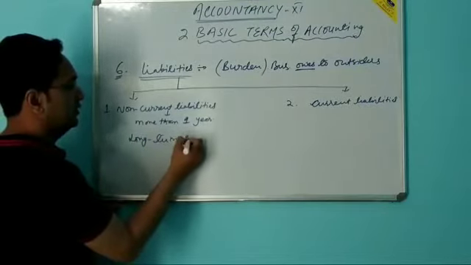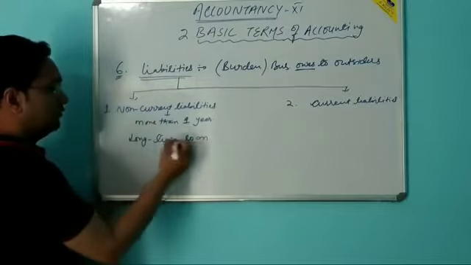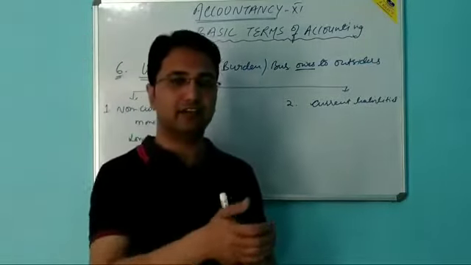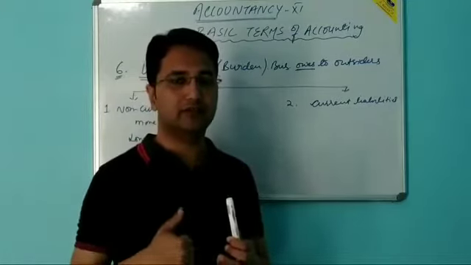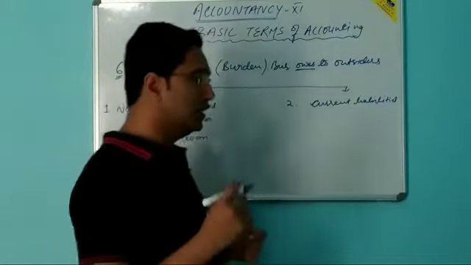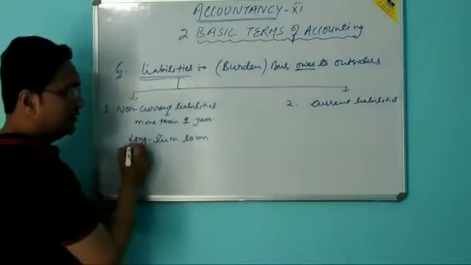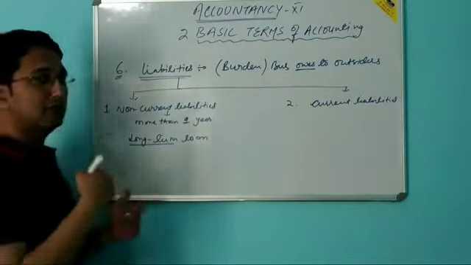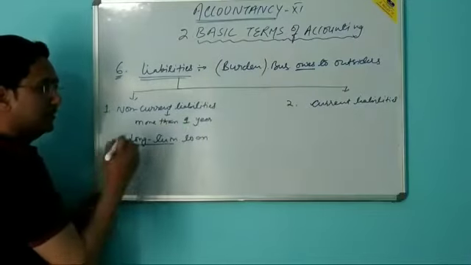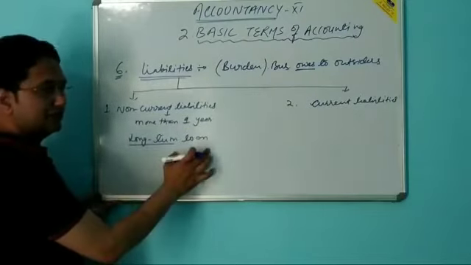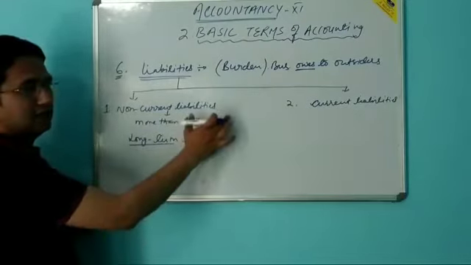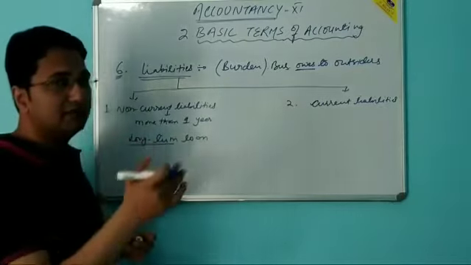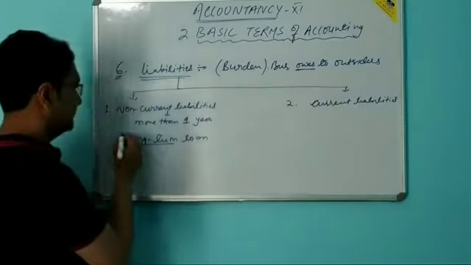Long-term loan. What is loan? Loan means to borrow from somewhere. जैसे कि बिजनेस कहीं किसी बैंक से लोन लेता है तो भाई उसका फ्यूचर में पेमेंट करना होगा. But there is a word which is prefix before loan, long term. Long term means for more than 1 year. So long-term loan is an example of non-current liability because the payment of loan is to be made after a period of 1 year.